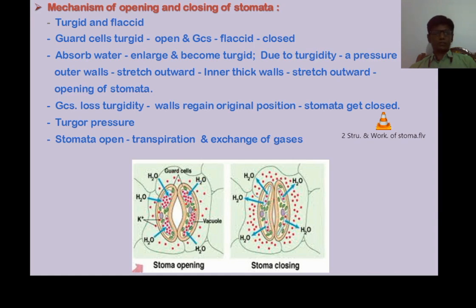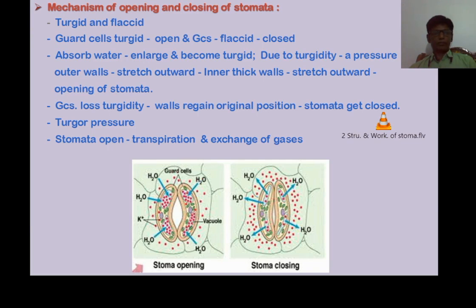From this study, it is clear that in the opening and closing of stomata, turgor pressure or turgor mechanism is involved. When the stomata remain open, at that time the loss of water takes place by the process of transpiration.